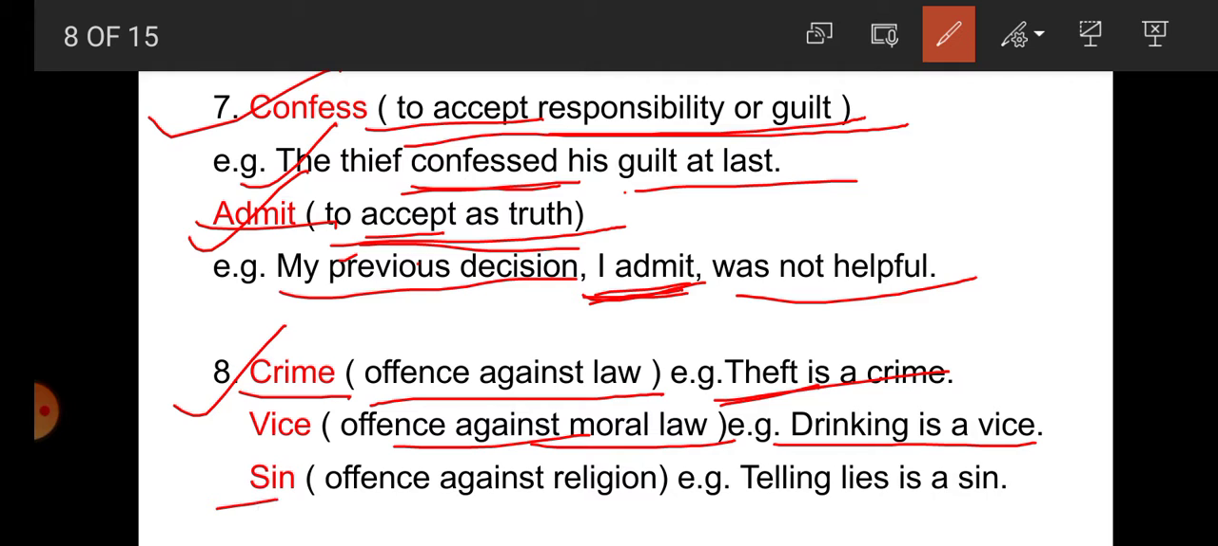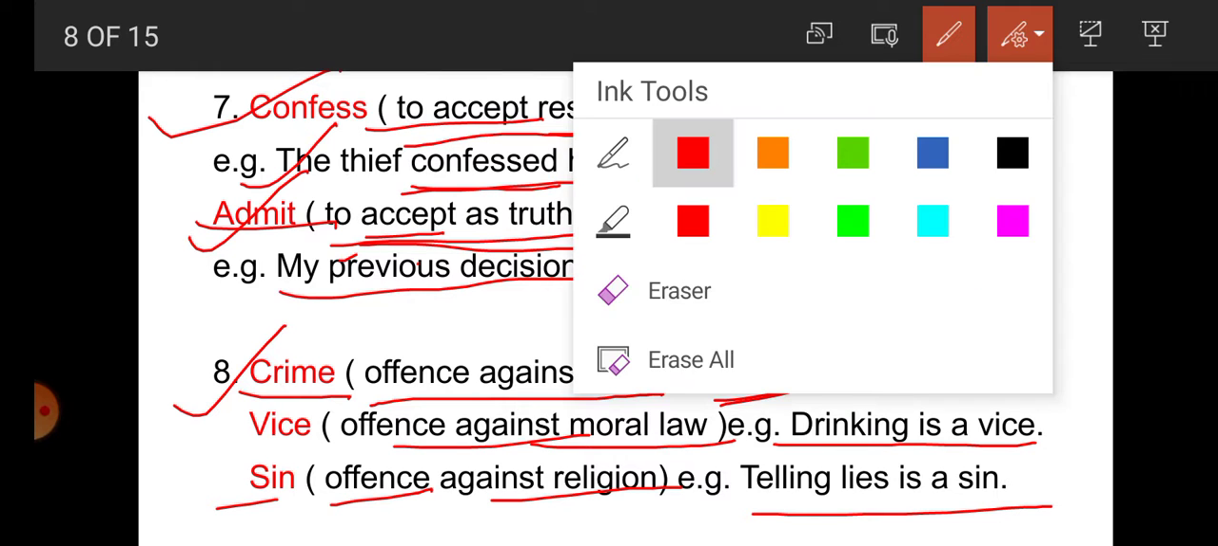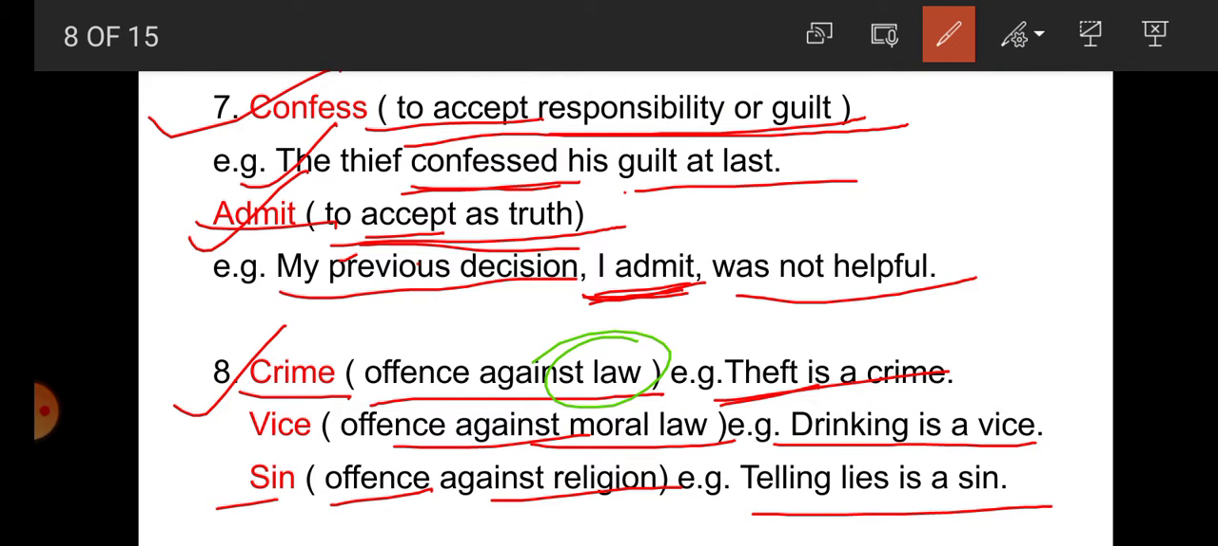Now, sin is what? Offense against religion. For example, telling lies is a sin. So student, we get here that there is a difference between crime, vice and sin. In all 3, the meaning is offense, but crime is used against law. Vice is used against moral law, and sin is used against religion.